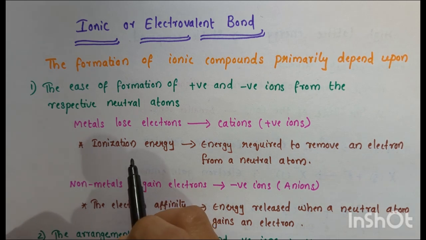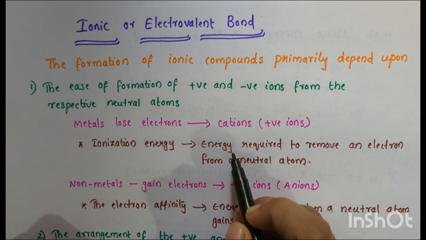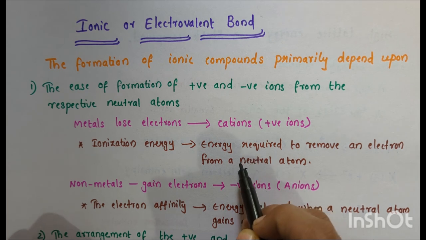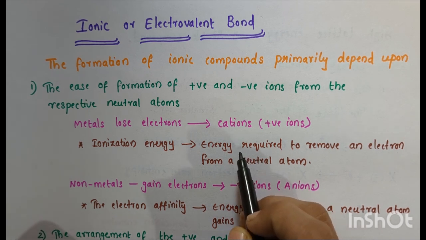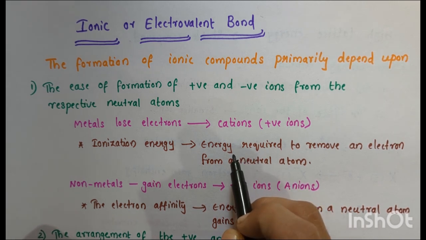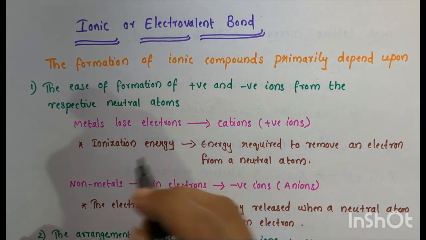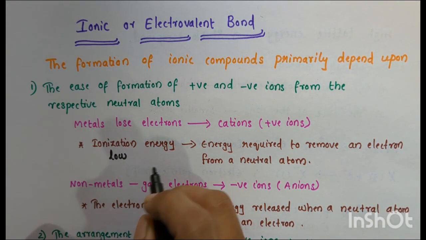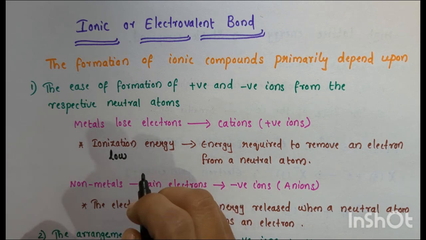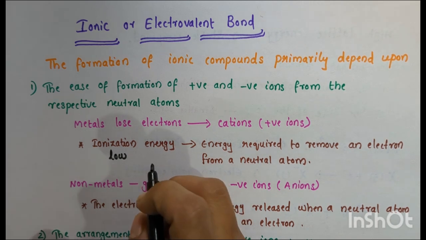What is ionization energy? It is the energy required to remove an electron from a neutral atom. Elements with low ionization energies, like alkali and alkaline earth metals, easily form cations.